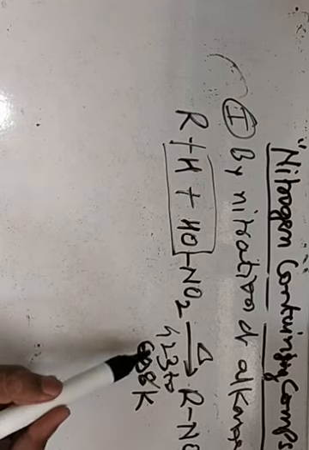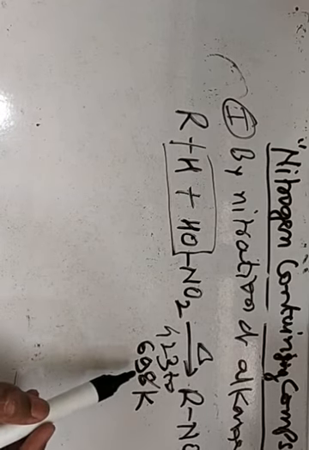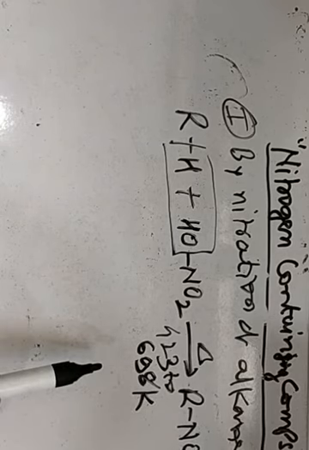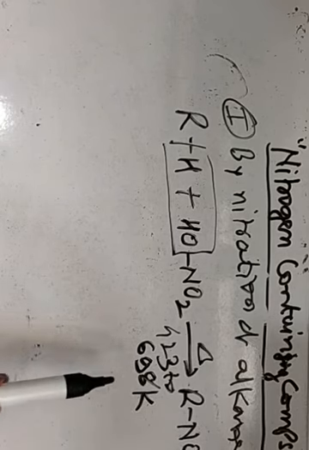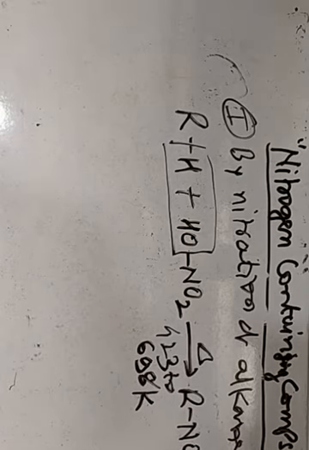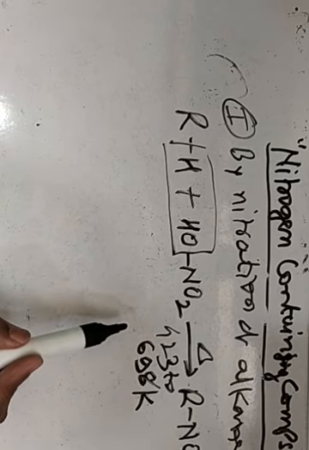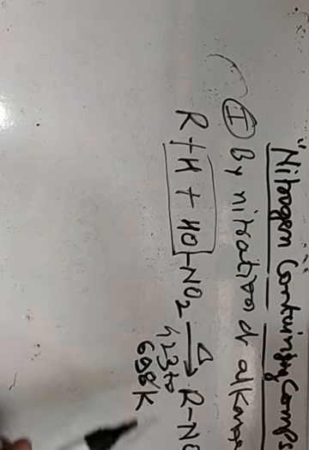This method is known as gas phase nitration. At high temperature we are bringing about this reaction, and due to high temperature cracking also occurs. If we take a higher alkane, we get varieties of products.